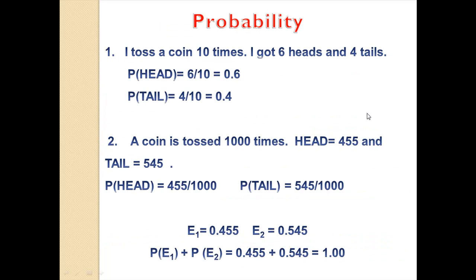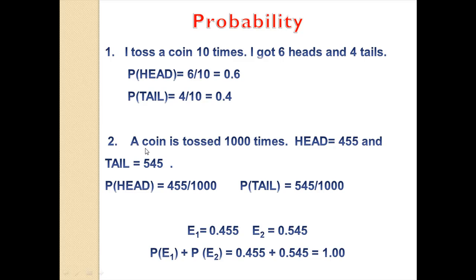I toss a coin 10 times. I got 6 heads and 4 tails. Probability of getting head is 6 by 10. Since I got 6 heads, it is 6 by 10, that is 0.6. Probability of getting tail: since I got 4 tails, that is 4 by 10, that is 0.4.